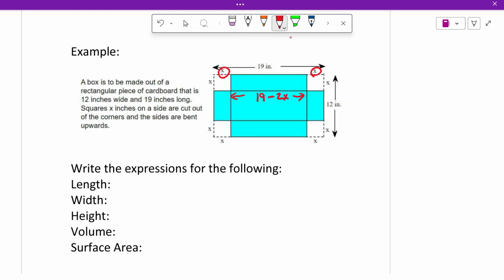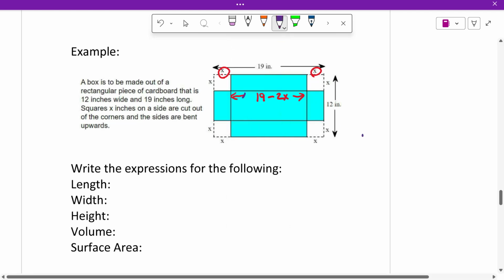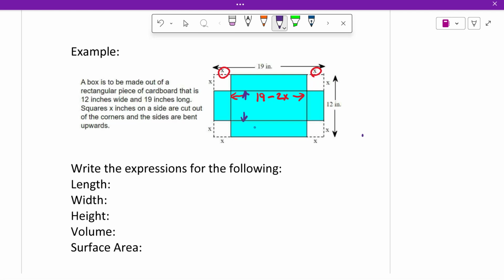How far is it from here to here? This is 12 minus 2x. And how tall is my box if I cut x off of each corner? How tall is it? Well, when you fold up the side, if you cut x off, that's how much you're folding up. So x is your height.